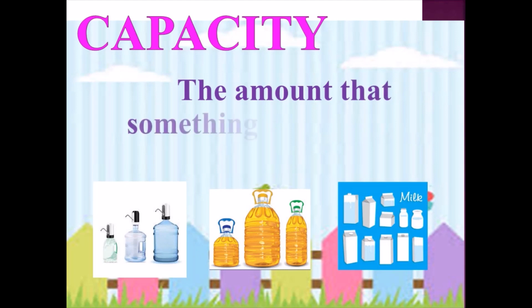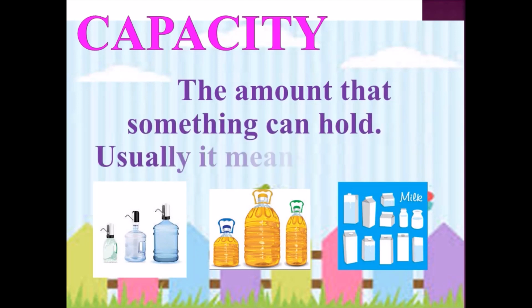Capacity. The amount that something can hold, usually it means volume. Look at these pictures. There are water bottles, oil bottles and milk bottles. So capacity means we are measuring liquid things, and we can measure this with the help of different units.